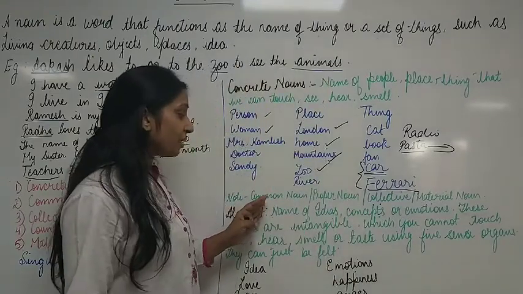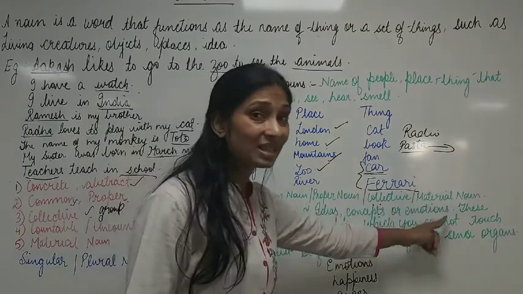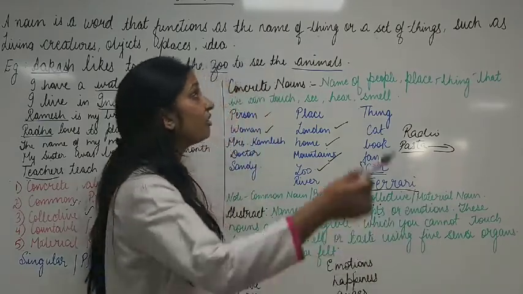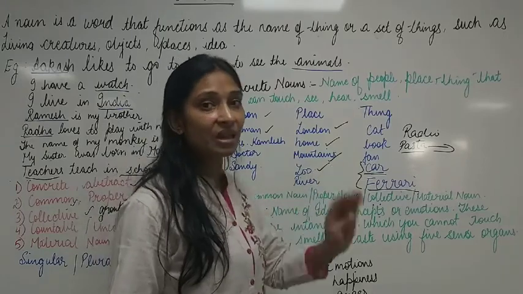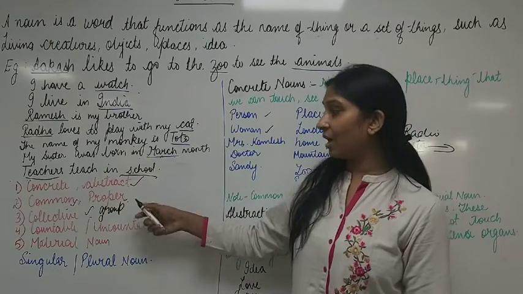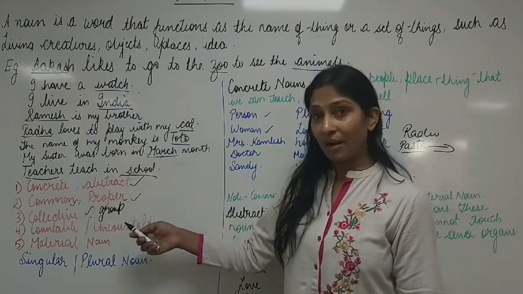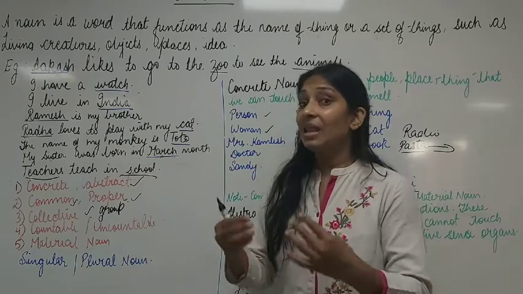Moving next, children, I have already told you that common noun, proper noun, collective noun and material noun fall under the category of concrete noun. Clear? We are going to understand them differently. As I have told you here, concrete and abstract noun we are completing today. Common noun, proper noun, material noun and collective noun we are going to complete in coming lessons.